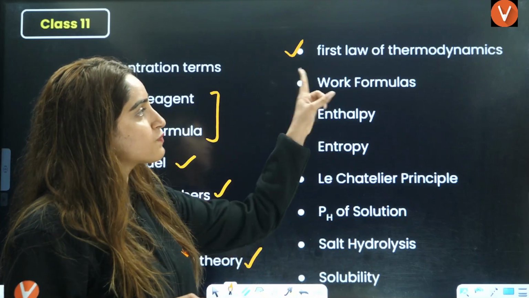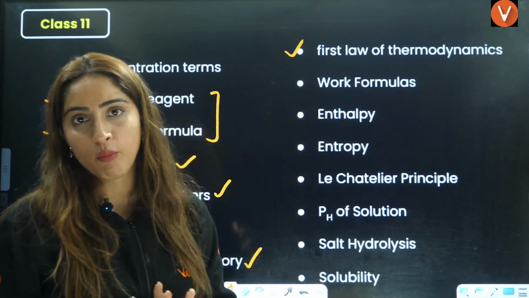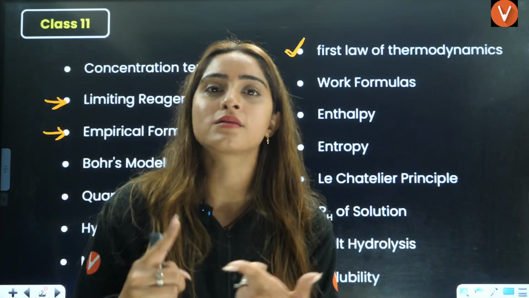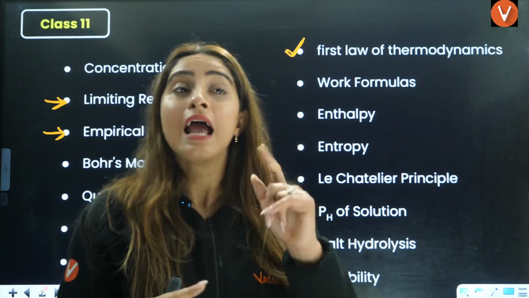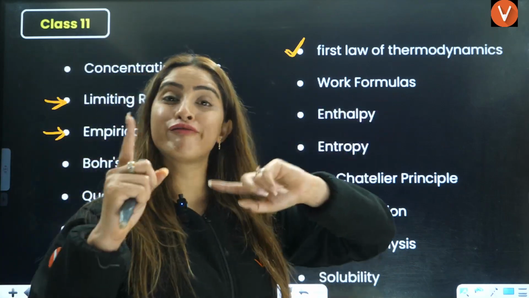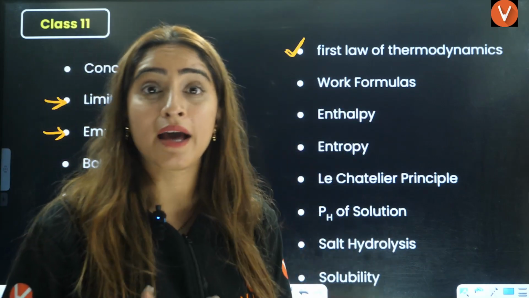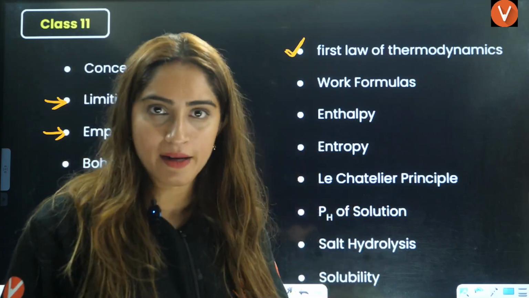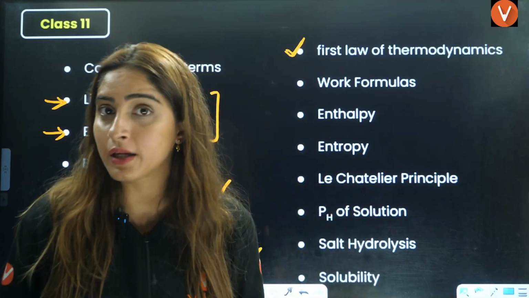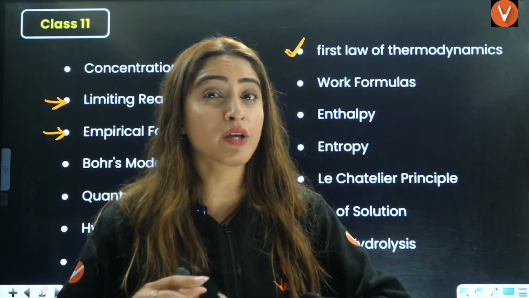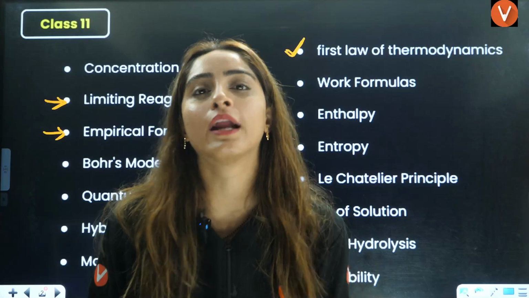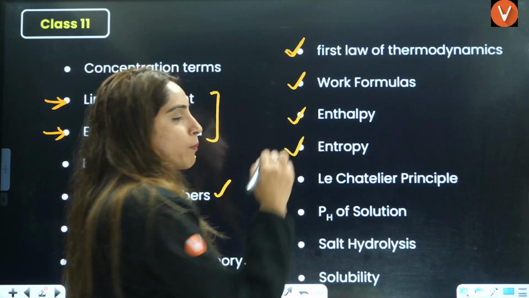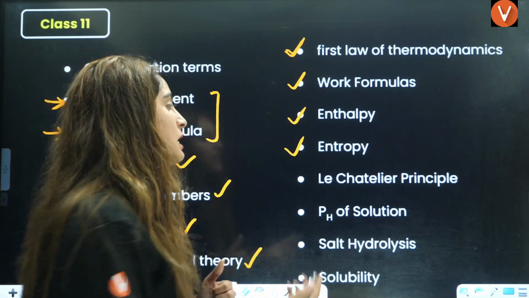Next is first law of thermodynamics. This is from thermodynamics. These are work formulas. So first law of thermodynamics in relation with different works, that is isothermal, isochoric, isobaric, and also work formulas of different processes, especially isothermal and adiabatic. Isothermal, I would say, is very predictable, but adiabatic is something, if they ask you adiabatic, that means it is of good level, right?